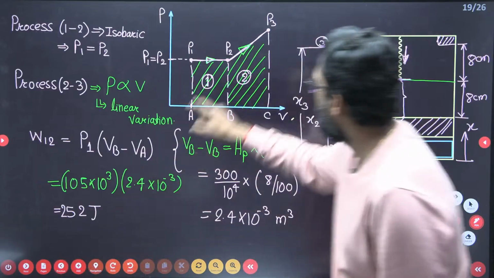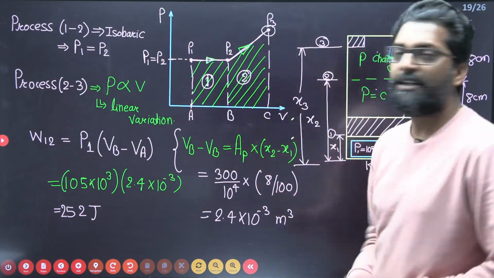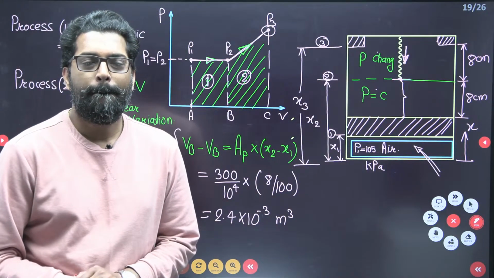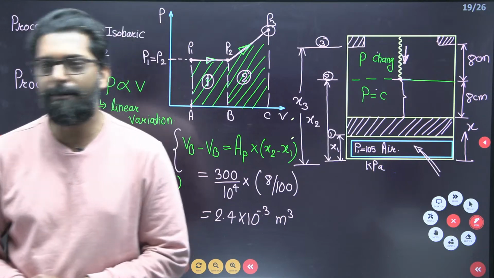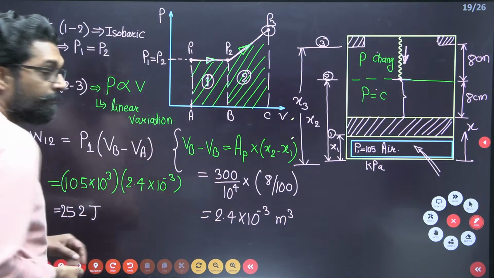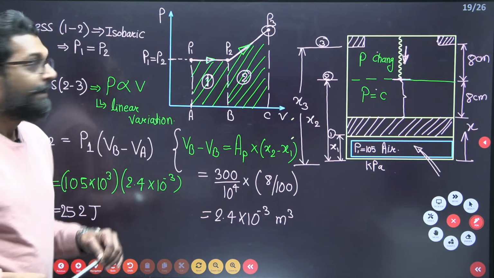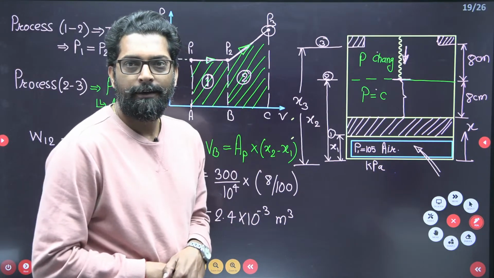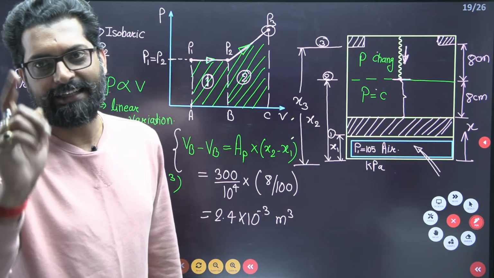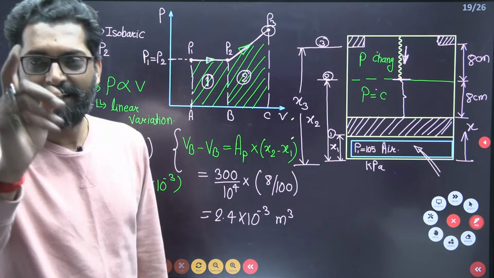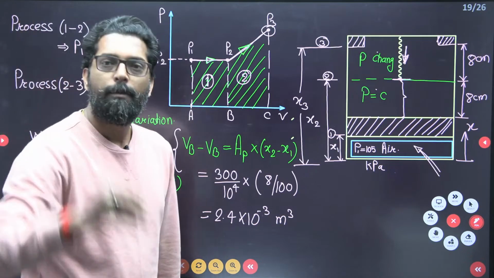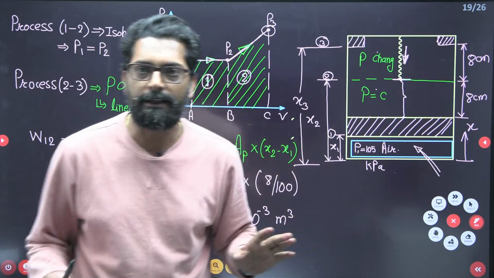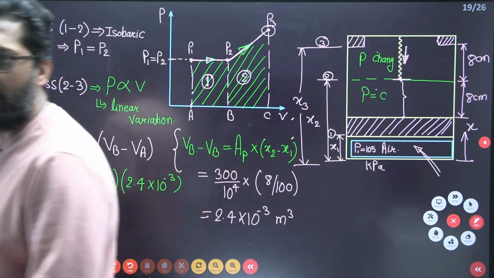How to find this pressure P3? See, all our pressures are equilibrium pressures. So for finding P3, from the piston, you have to draw the equilibrium diagram, the free body diagram of the piston, and we have to find it. Yes, very good, Rahul, very good.